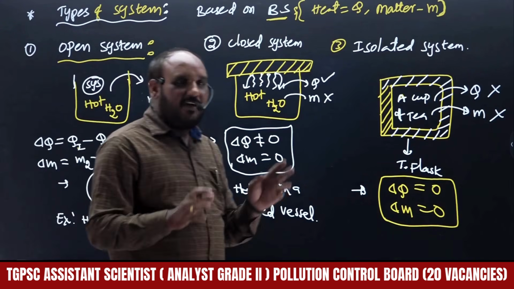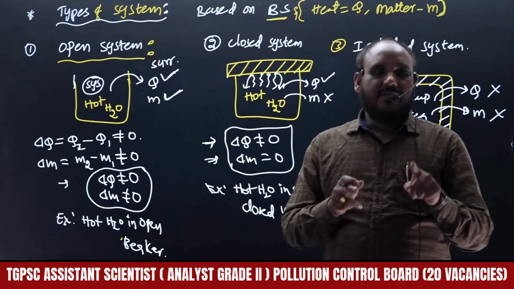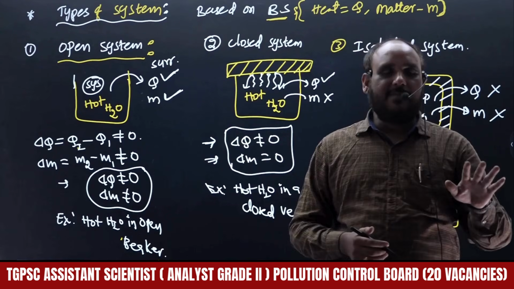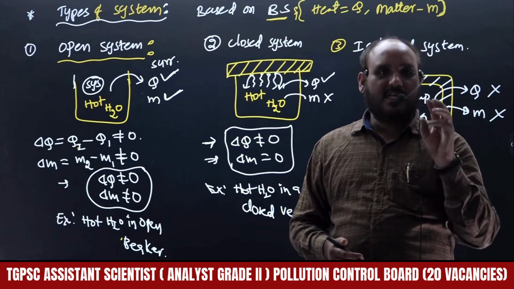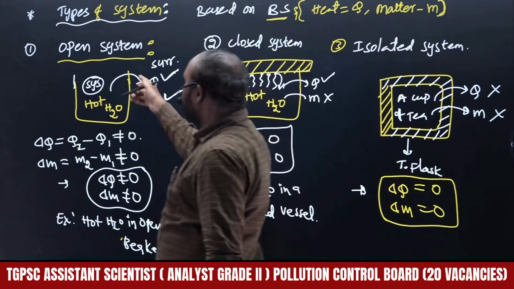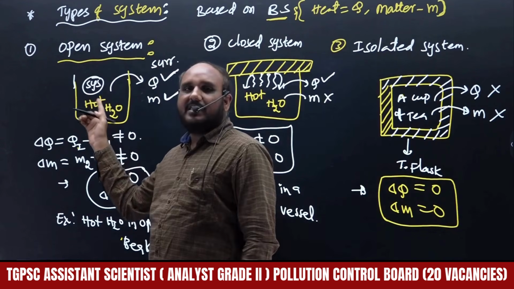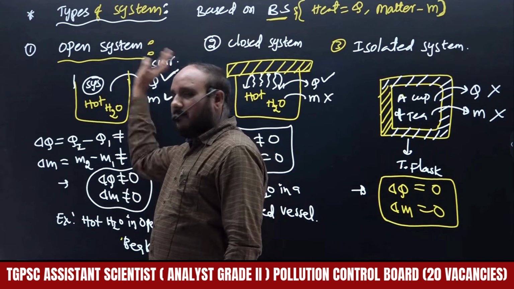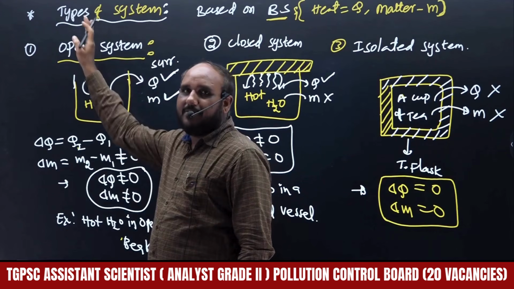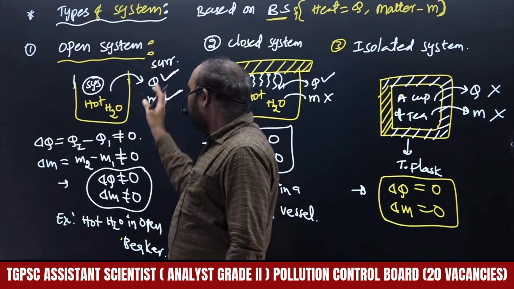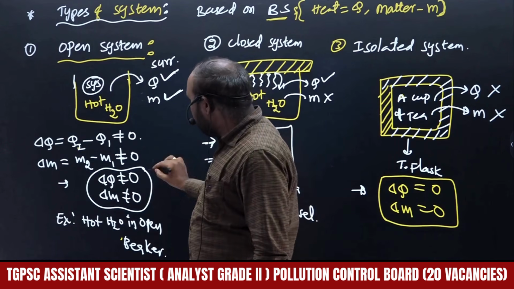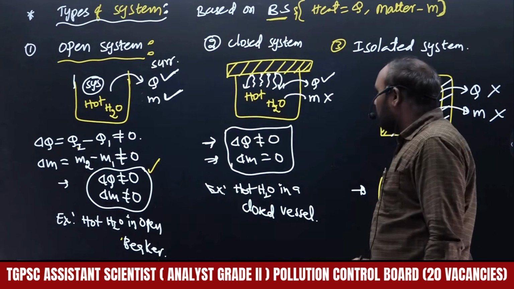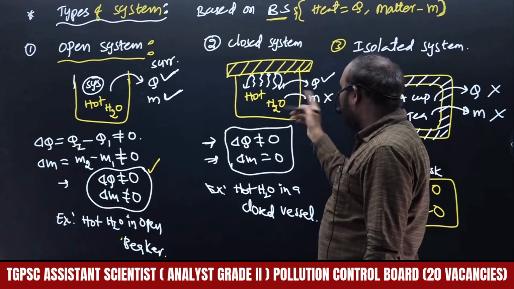In total there are 3 systems. We have to understand the system, surroundings and boundary surface, and with the help of that we will get all this. System means any specified portion which is under our observation. Here, what is under my observation? An open beaker containing hot water. After some time the heat energy will be exchanged, as well as matter will evaporate because of the open nature. Both will be exchanged with the surroundings, and these conditions are applicable, hence it is called an open system. Coming to this part, here also we are going to discuss heat as well as matter.